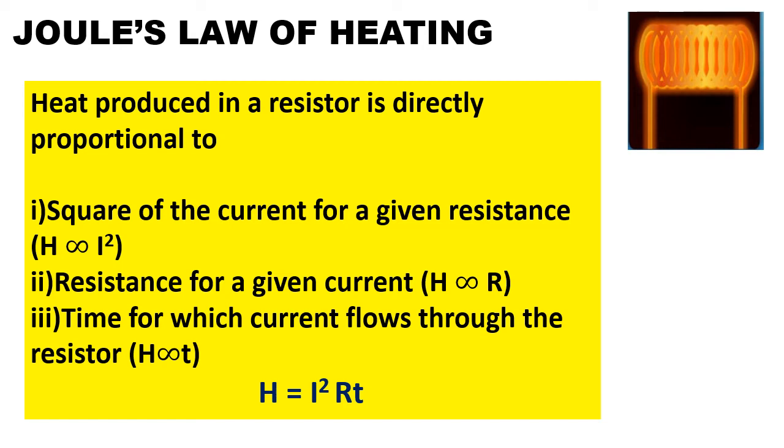be more. Okay, third one, that means the heat produced is directly proportional to the time for which the electric current flows through the conductor. More is the time that we allow the current to flow through a particular resistor, more is the amount of heat, and vice versa. So we get the equation H = I²RT that we discussed in the previous slides, and this is the expression for Joule's law, and this is the statement for Joule's law of heating. So the heat produced in a resistor mainly depends on the current that is flowing through it, the resistance of the conductor, and the time for which the current flows through the conductor.